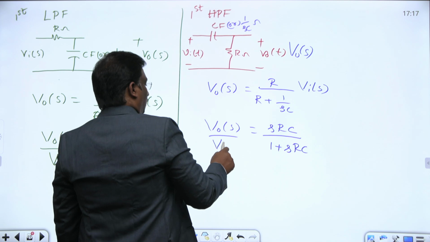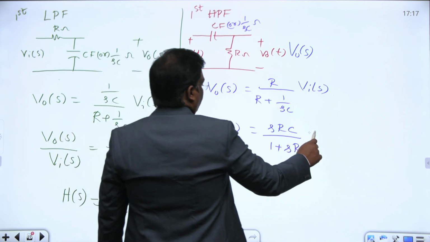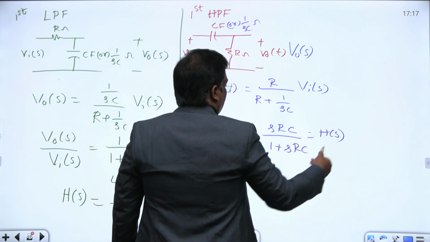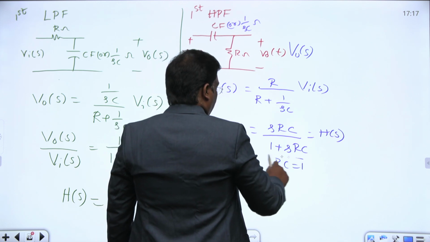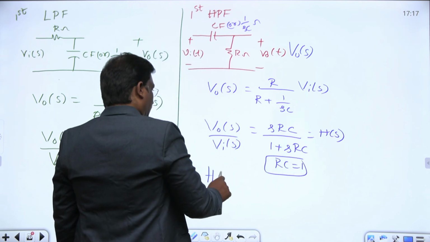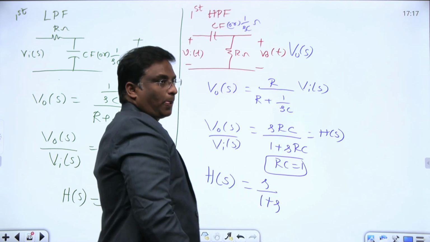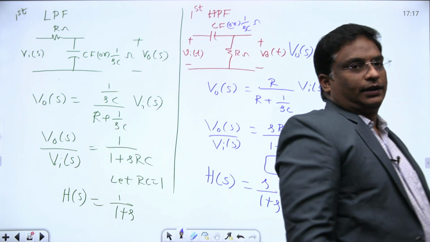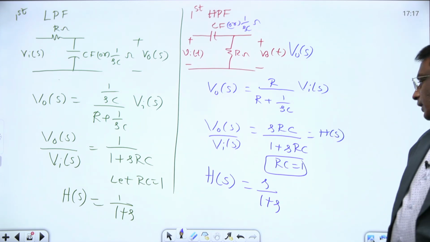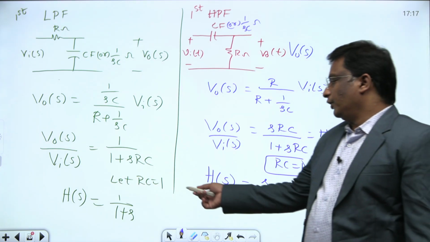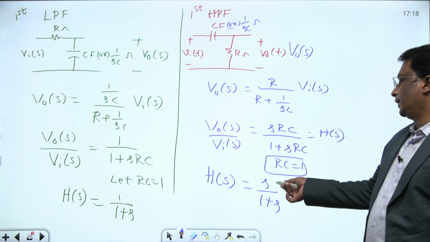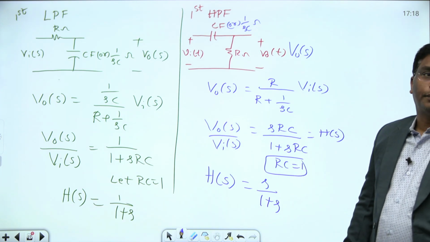Now what is V0(s) by Vi(s)? This is H(s). If I substitute RC equal to 1, how does this transfer function look? H(s) equals s by 1 plus s. This is a first order high pass filter. Here we have a zero at the origin and a pole at -1, something like that.